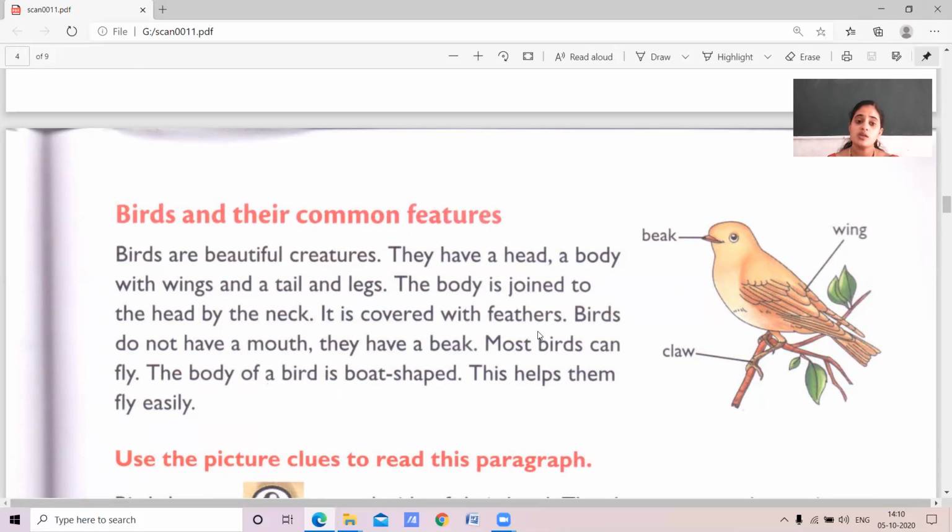Okay. So birds and their common features: a bird is a beautiful creature. It has a head part, a body part, and the leg region or the tail. The body is joined to the head by means of the neck, and the body consists of feathers. It has wings that help it to fly because of its boat shaped body.